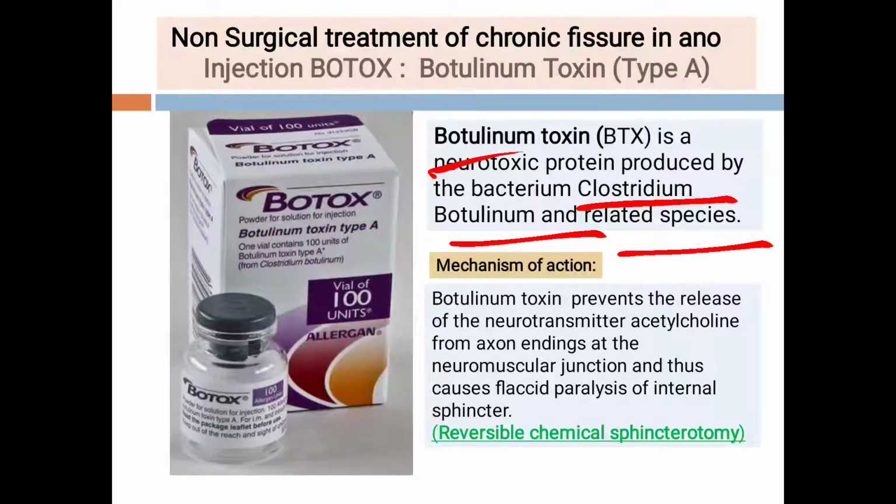Now see students, how this botulinum toxin acts. This botulinum toxin prevents the release of the neurotransmitter acetylcholine from the axon ends at the neuromuscular junction, and as it is not released, it leads to the flaccid paralysis of the internal sphincter. And as there is a paralysis of the internal sphincter, the resting anal pressure decreases, again blood flow increases, which helps promote the healing of the fissure.